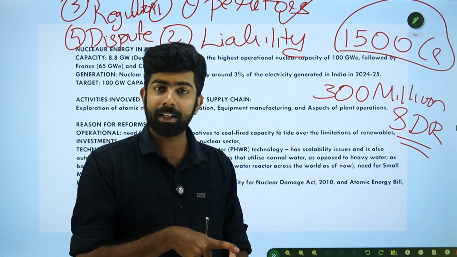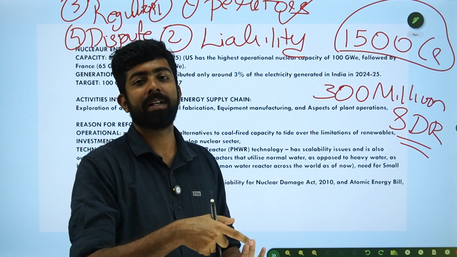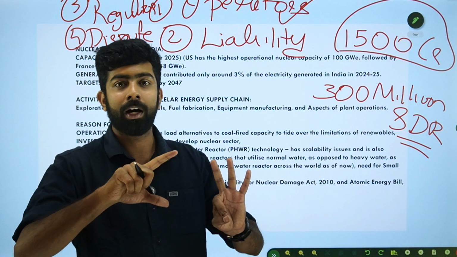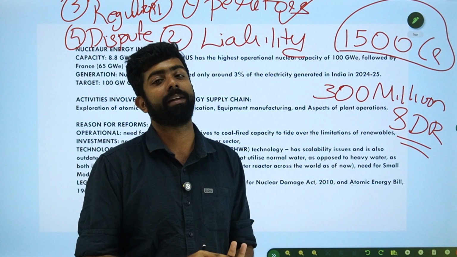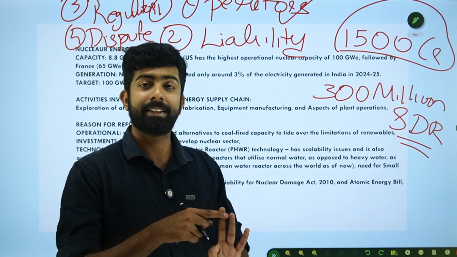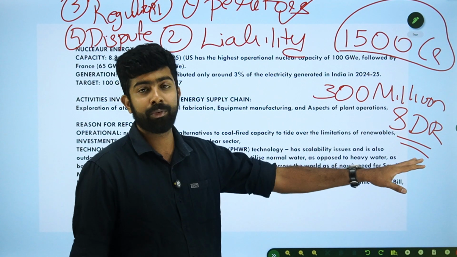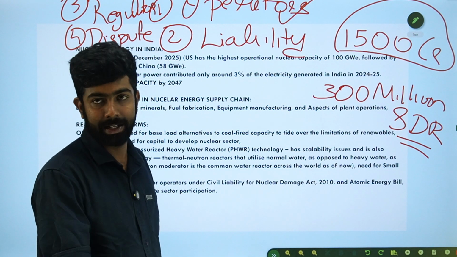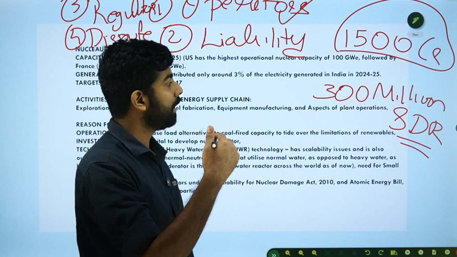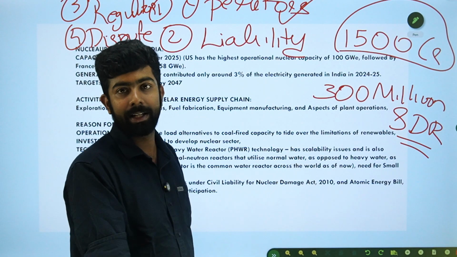Another is if that damage was actually caused due to issues regarding the equipment that was supplied. And third, like I said, there are basically three conditions.